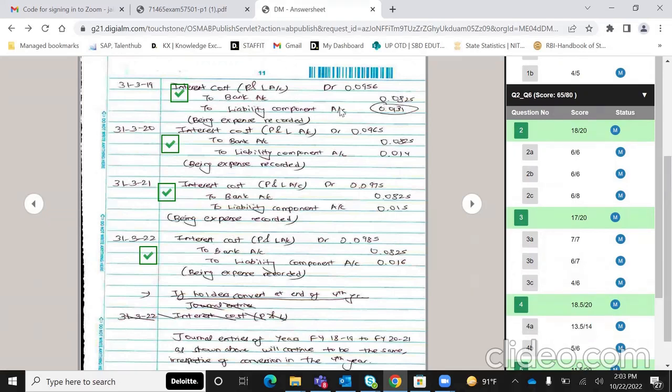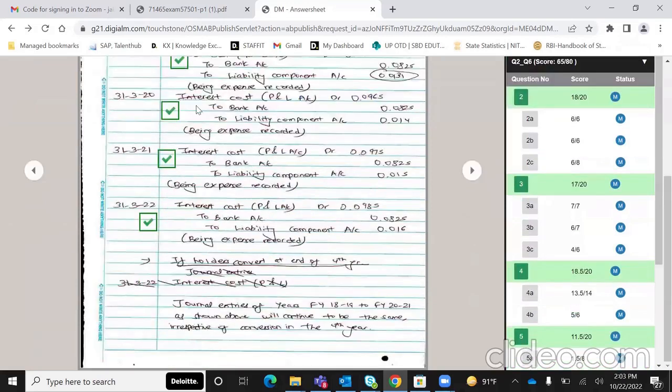इसमें मैंने पहले चारों journal entries लिखी थी, फिर मैंने figures populate कर दिए थे. So इसमें interest cost के बाजू में you should bracket में just mention P&L account, so that examiner knows कि finally P&L में जाएगा. Narration आप 3 लाइन के लिख दो. So देखोगे तो इसके भी I've got good marks.